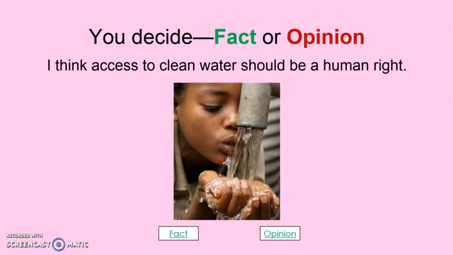And one thing that is obvious in this sentence is the use of the signal words. We have the I think and the should. So because of these signal words, we can right away tell that this is an opinion.